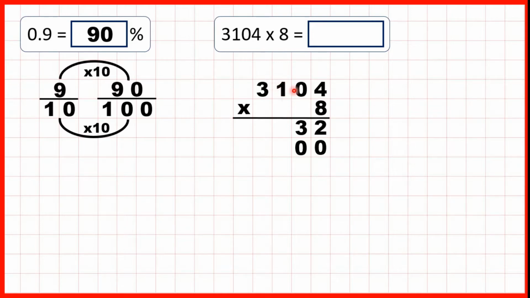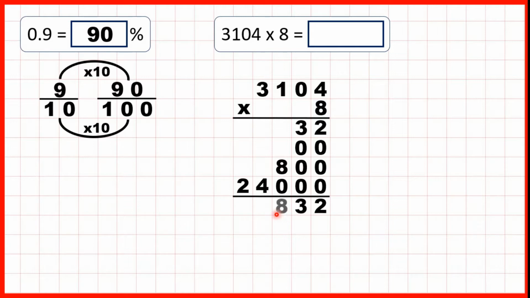Now this 1 is in our hundreds, which means we need zeros in our ones and tens, and 1 times 8 is 8. Now this 3, it's in our thousands, so we need zeros in our hundreds, tens and ones before we do 3 times 8, which is 24. Then we can just add up our answer lines to get our answer.